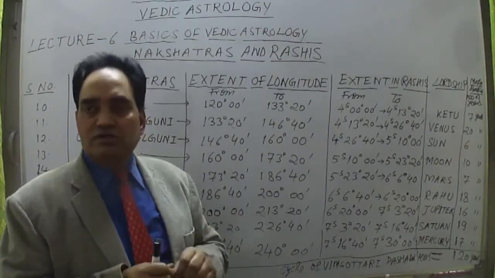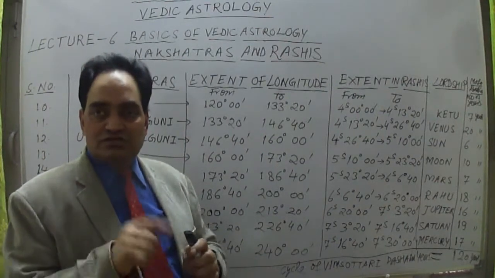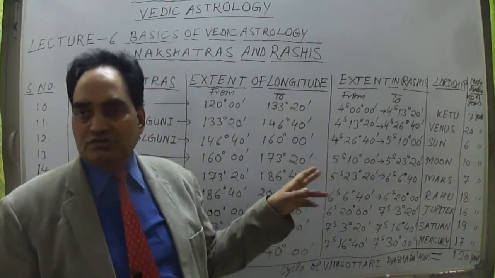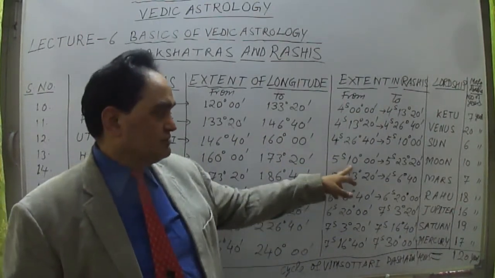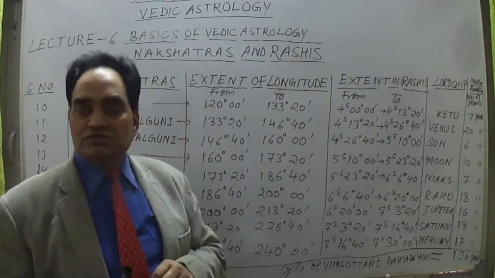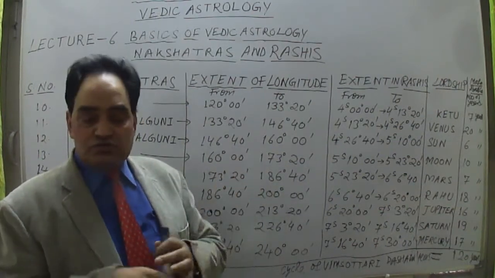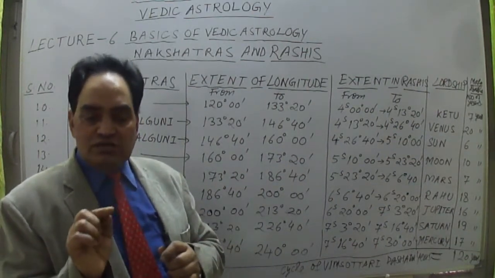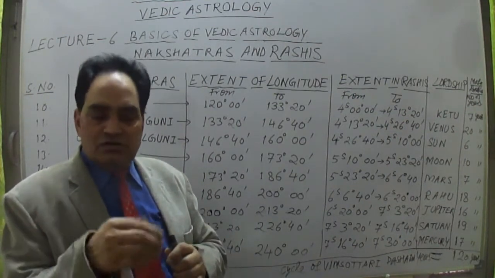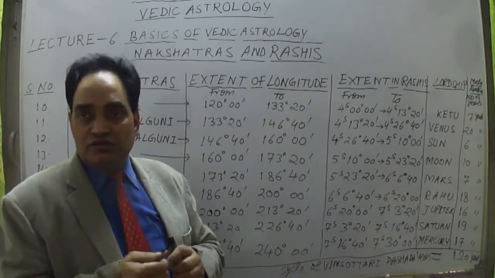Suppose a person's Moon is falling in Hasta nakshatra, and Hasta nakshatra falls in which sign? 5 signs past means Virgo sign, Kanya Rashi, 10 degree to 23 degree 20 minutes. This is Moon's nakshatra. Suppose a person's time of birth, or Moon's position, is in between. Then he has to utilize only 5 years out of 10 years.